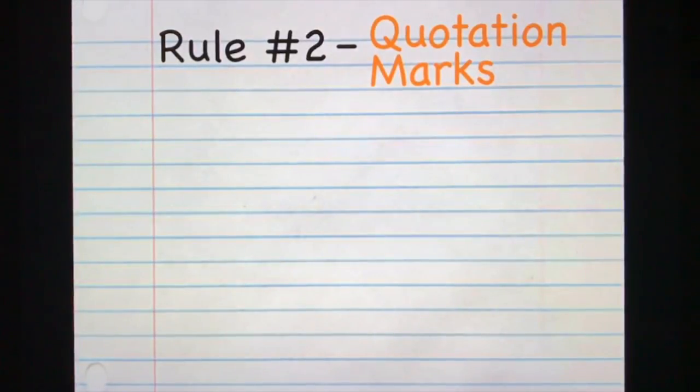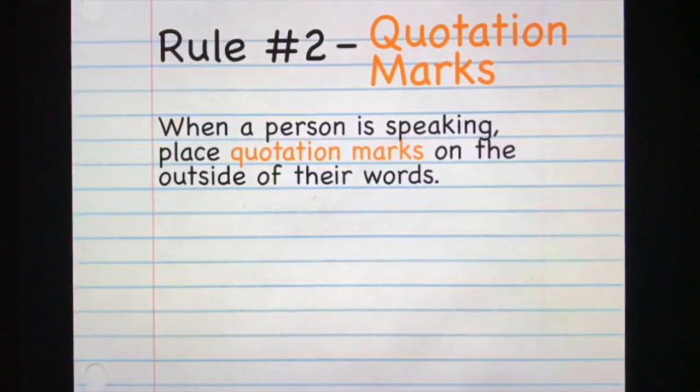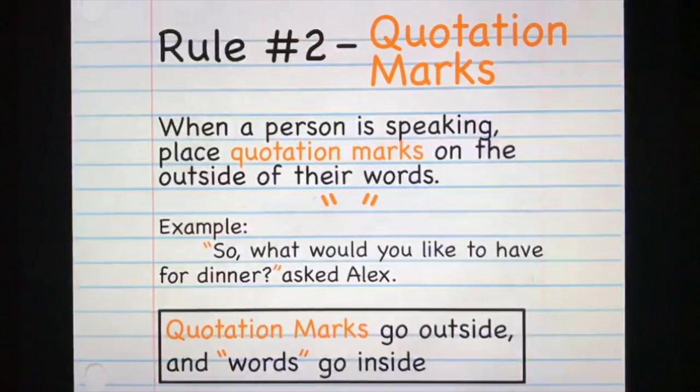Rule 2. Quotation marks. In dialogue, when a person is speaking, place quotation marks on the outside of their words. Quotation marks let the reader know what words are being said by the speaker in your story. Quotation marks look like this. From our example, the quotation marks go around or on the outside of what Alex has said, here and here. So remember, the quotation marks go outside and words go inside.